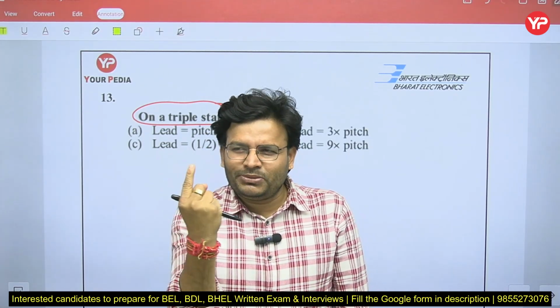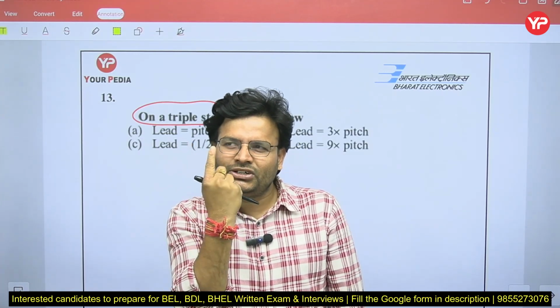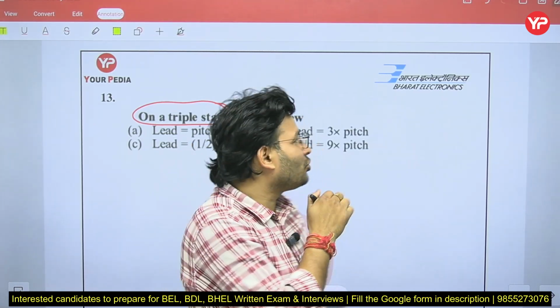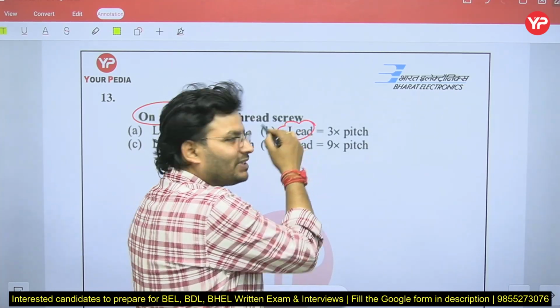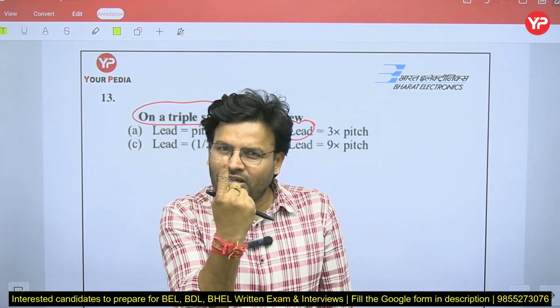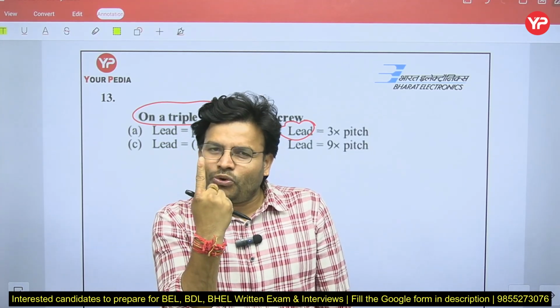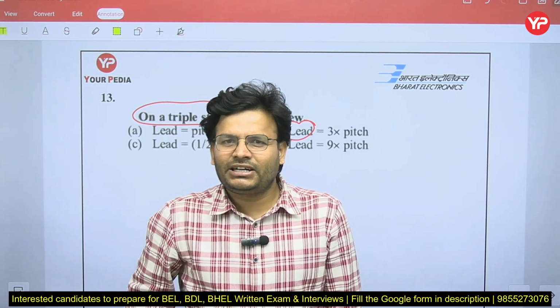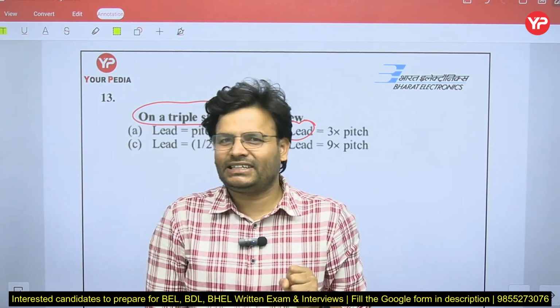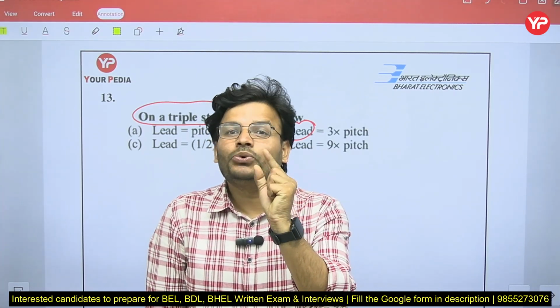So if you rotate the nut by 360 degrees, whatever axial distance it travels is called lead. What is called lead, my dear friends? Whenever there is a nut and bolt, you revolve the nut by 360 degrees, and whatever axial distance is traveled by the nut is called lead. In single start thread, it will travel one pitch distance.